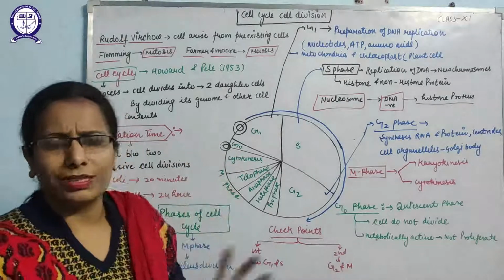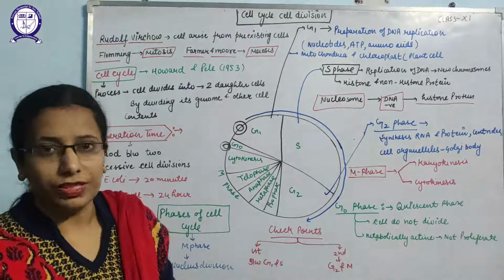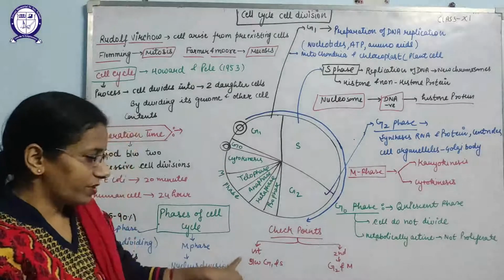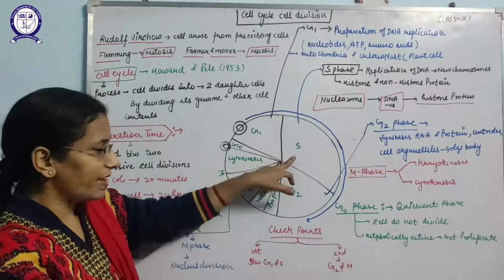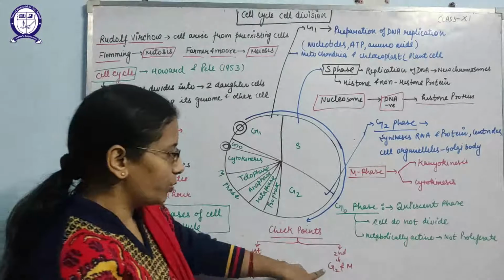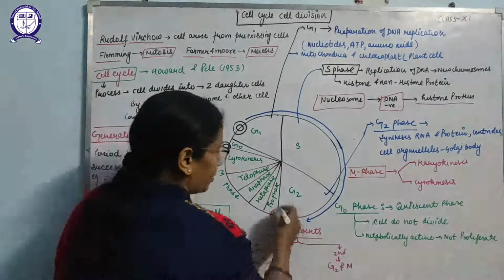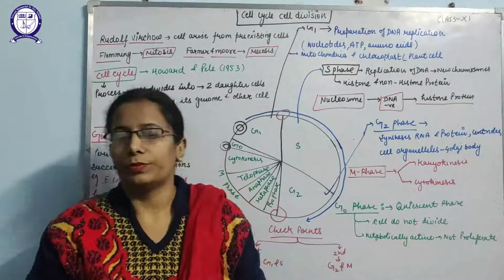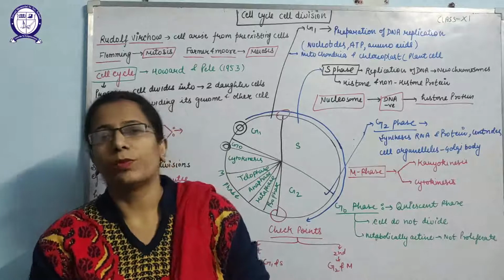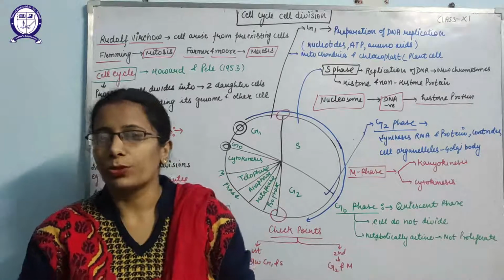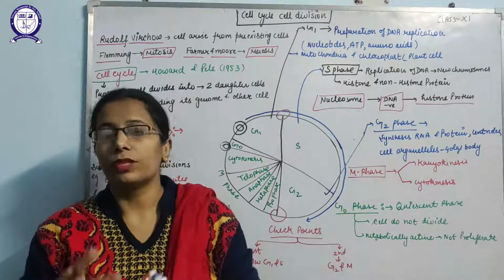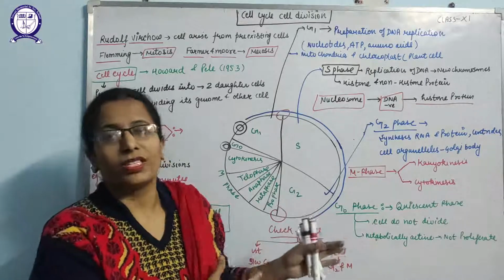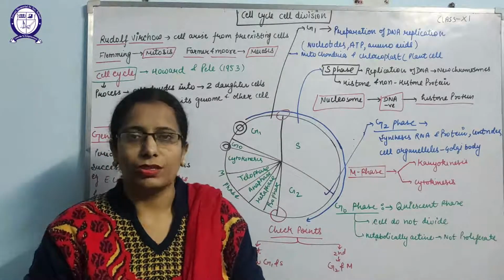Then who will control whether the cell will divide or not? Definitely, there are checkpoints in the cell. There are two types of checkpoints. The first checkpoint lies between the G1 and S phase, and the second checkpoint between G2 and M phase. I can draw it here also. If any of the checkpoints does not perform its function, that may lead to cancer. Because cancer is a disease where a cell divides indefinitely in an uncontrolled way, and this control is only the checkpoint that controls the cell division.